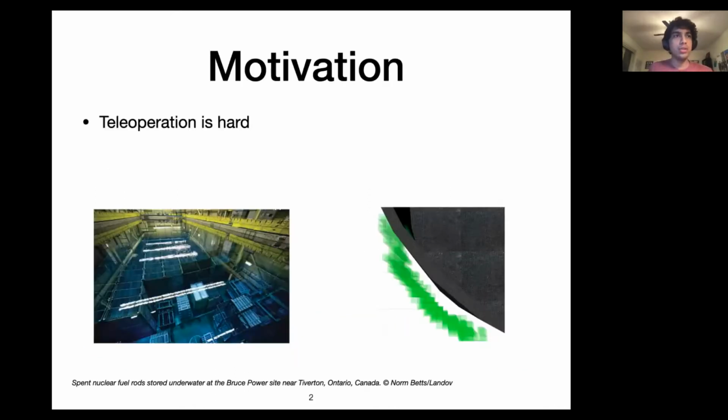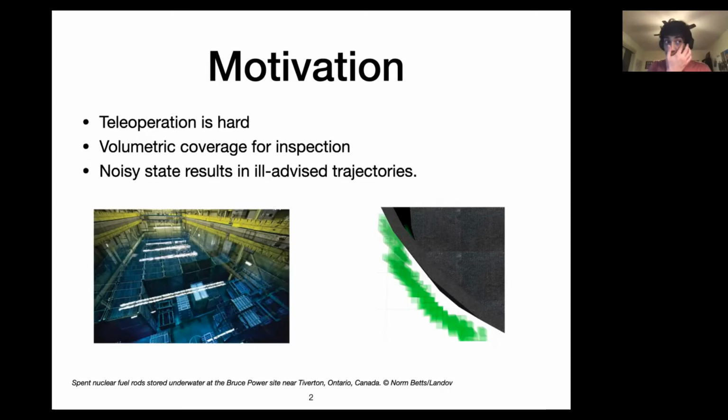The motivation for this work is that teleoperation underwater is hard, especially in cluttered environments such as that pictured here. This is true even if you do have a map known a priori. And most inspection tasks necessitate some sort of volumetric coverage, which is ideal for a planning approach. Whereas noisy odometry and sensing information motivate SLAM for long-term operation.